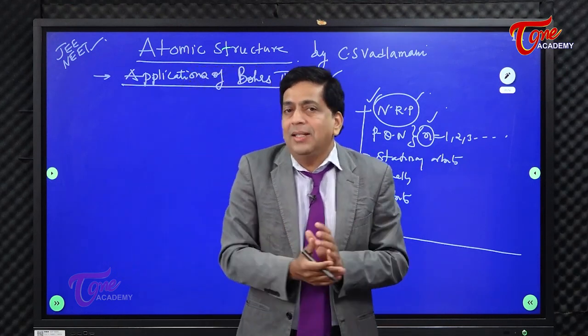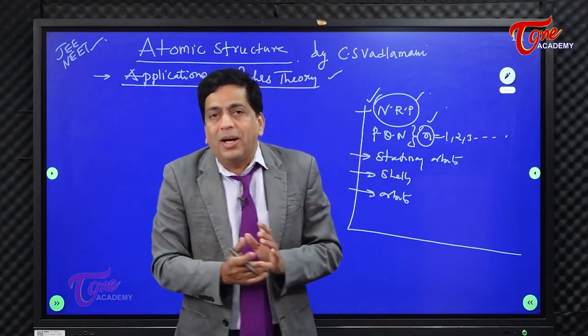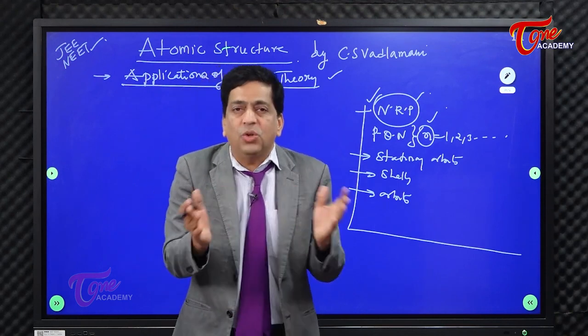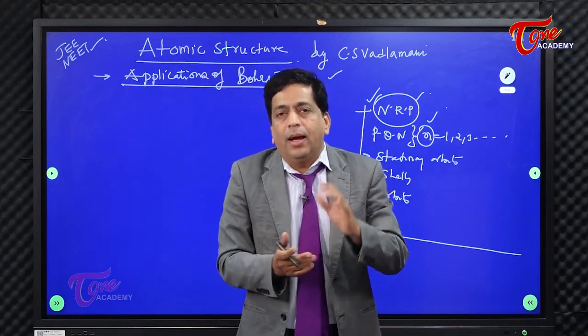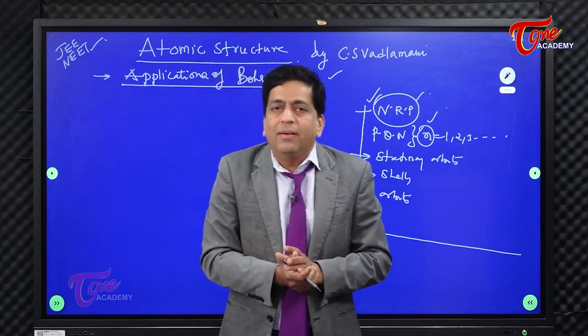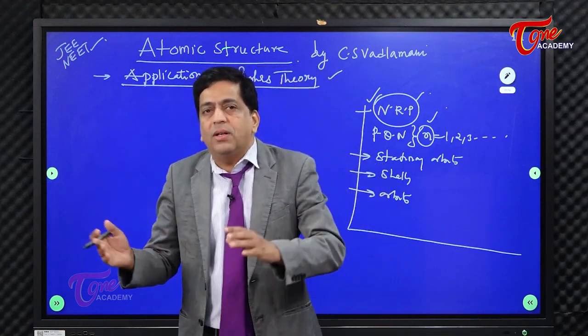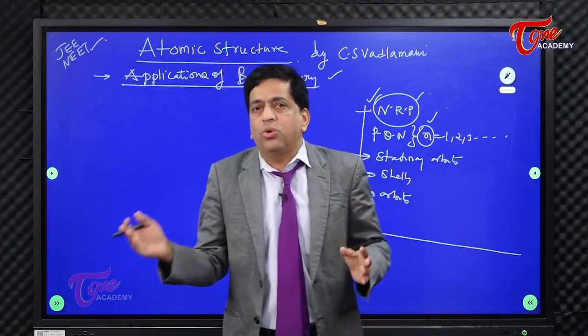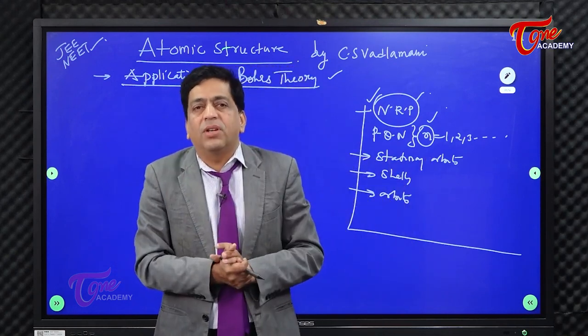So if that is the case, then the energy of the orbit and the energy of the electron both mean the same. Remember, electron is synonymous with orbit, electron is synonymous with shell. There is nothing like the shell being different and the electron being different. If there is no electron, no shell. That's how the thinking must be for a science student.